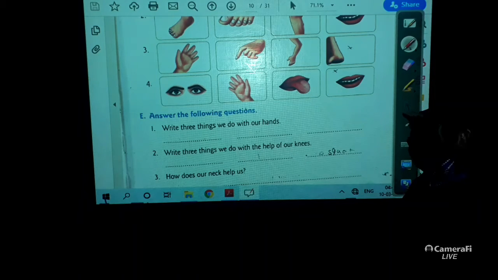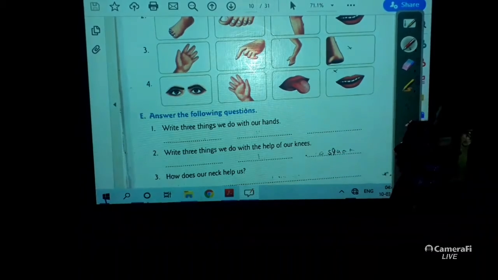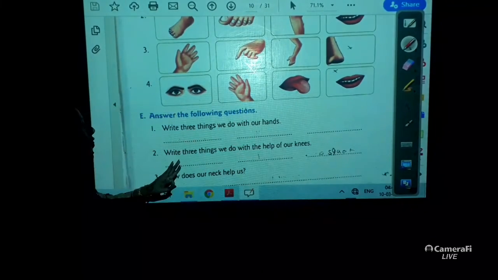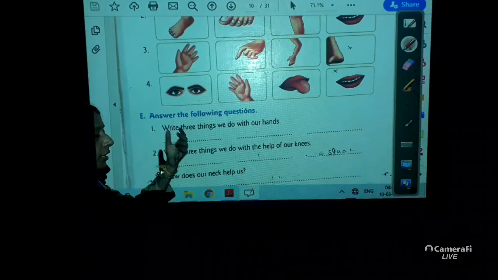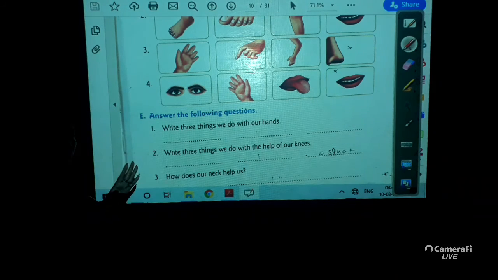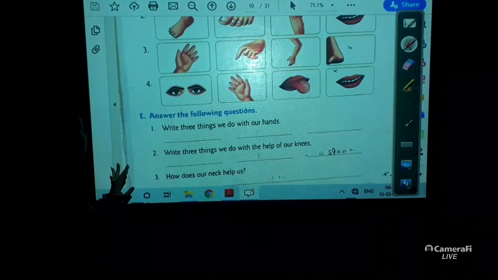Yes. So, answer the following questions. Write 3 things we do with our hands. Easily you can answer, that is hold, write and eat. Anything you want to write, you can write. But remember that you need to write those particular things which are done by our hands only.